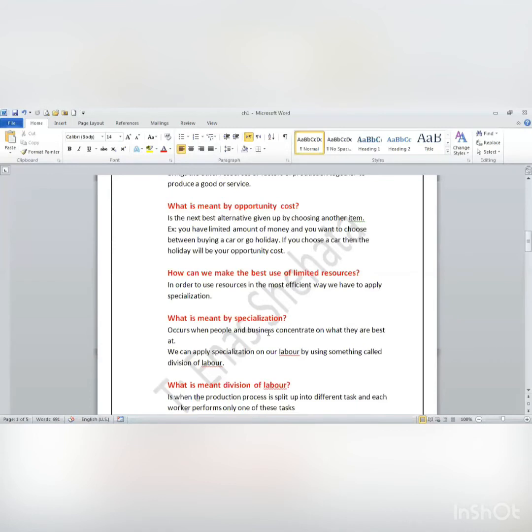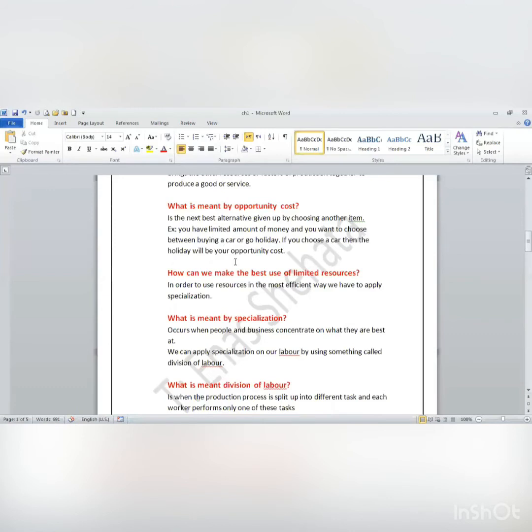So if you choose the laptop, this means that you will not buy what? You will not buy the mobile. Now this mobile is called opportunity cost. So opportunity cost is the product or the option that you will not choose, or you will give up. Okay? So what's opportunity cost? Opportunity cost is the next best alternative.